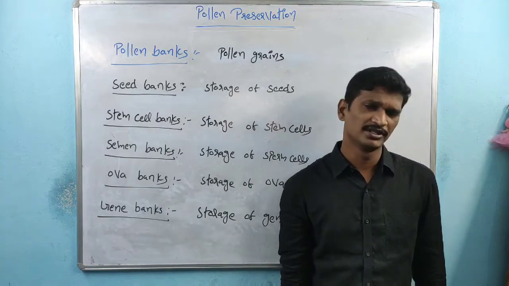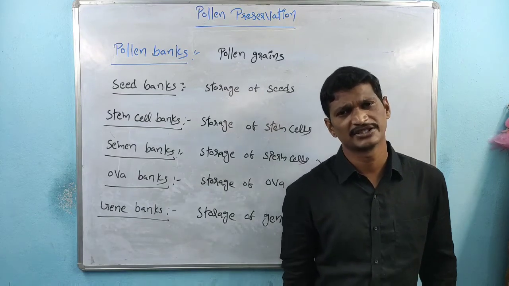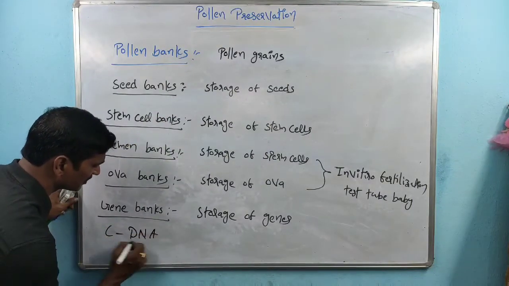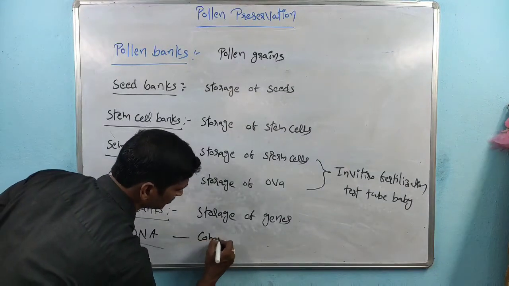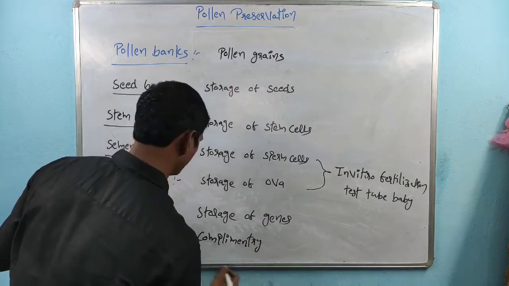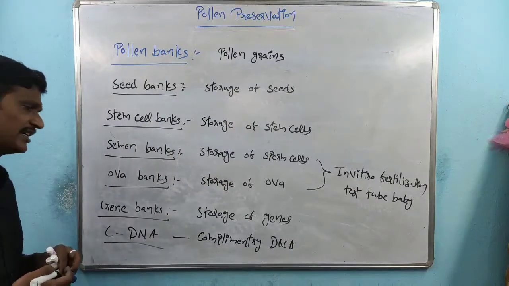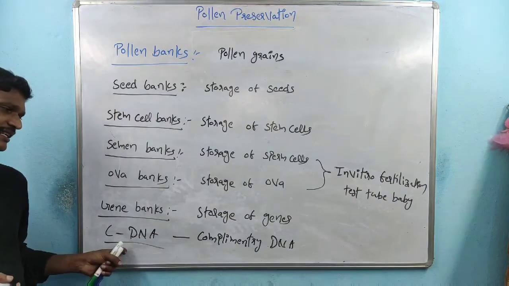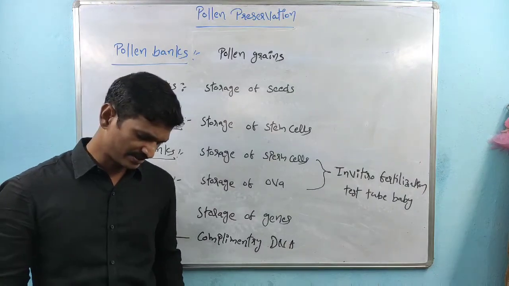See, these are also called cDNA libraries. cDNA indicates complementary DNA. Those DNAs which are preserved in the banks are called cDNAs. cDNAs indicate complementary DNAs.